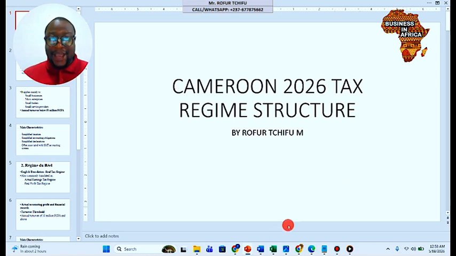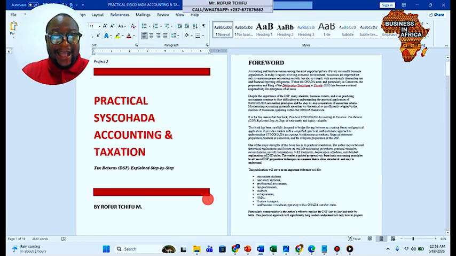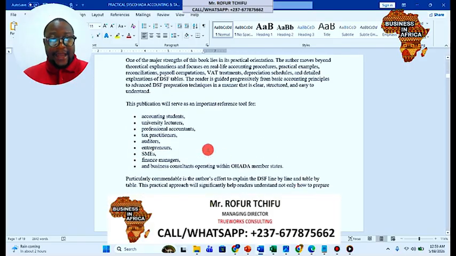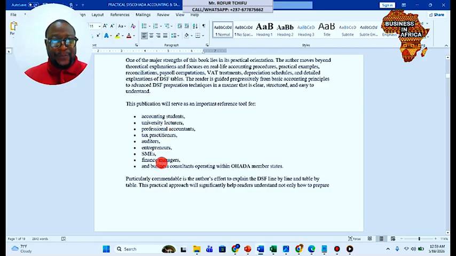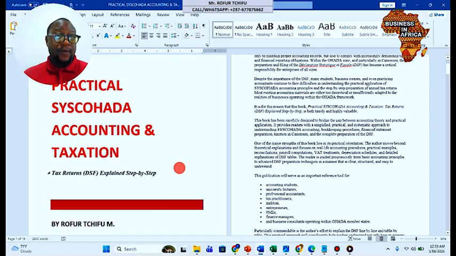Just to let you know, this is an extract from the second project of my book that I'm writing, which is Practical OHADA Accounting and Taxation, Tax Returns Explained Step by Step. I'm actually writing this book right now. It's the second project, for those of you who know me. A lot has been done already, and this publication will serve as an important reference tool for accounting students, university lecturers, professional accountants, tax practitioners, auditors, entrepreneurs, SMEs, finance managers, and of course business consultants. So you should get ready for this because I'll be publishing it very soon.